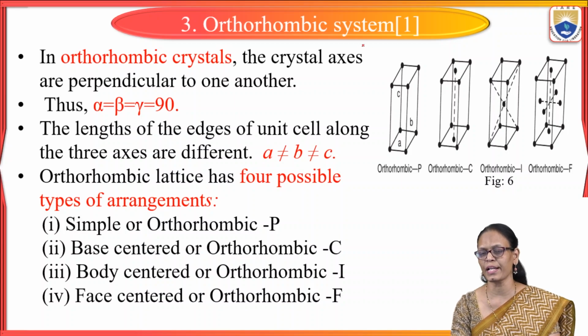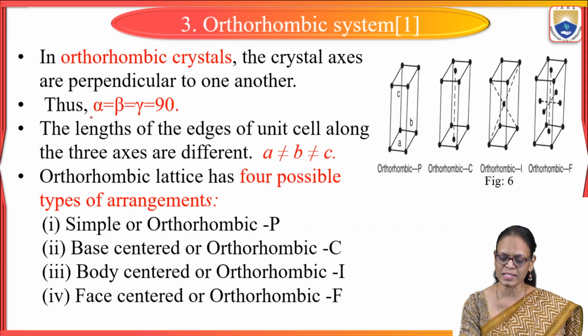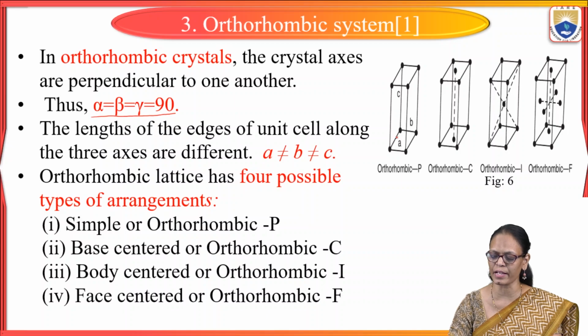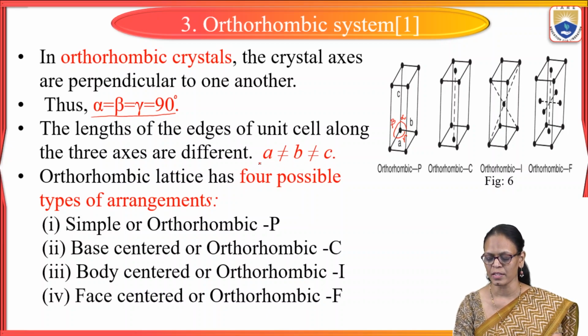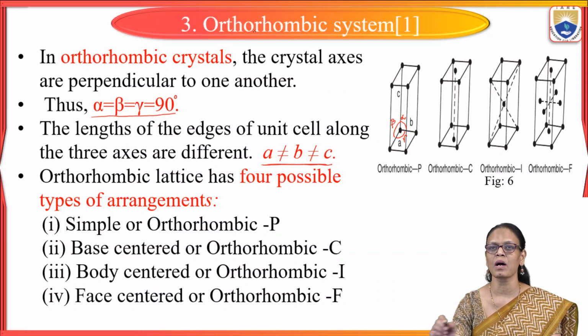Now the third one is orthorhombic system. So in orthorhombic system, again, the angles are equal. Alpha is equal to beta is equal to gamma, which is 90. Means all the 3 angles are equal. Alpha, beta and gamma are equal and they are equal to 90 degree. But the lengths of the edges of the unit cell A, B and C, they are not equal. They are of different lengths. Then we call it as orthorhombic.